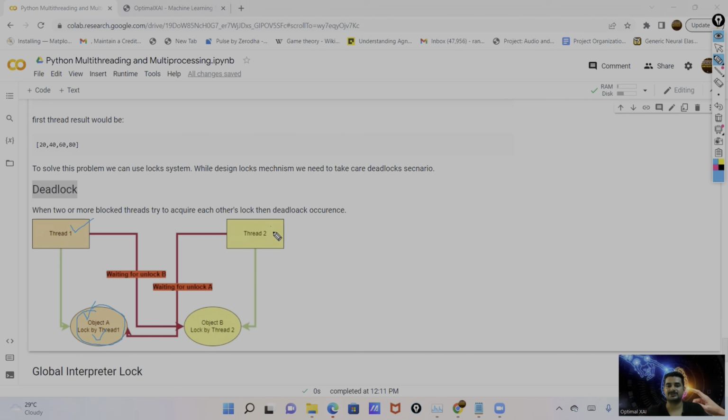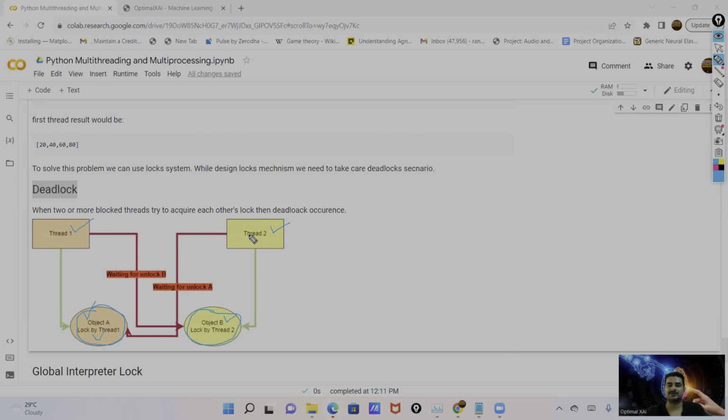Now we have another thread, suppose thread 2, which accesses object B, and this object B is locked by thread 2. So thread 1 locks object A, and thread 2 locks object B.